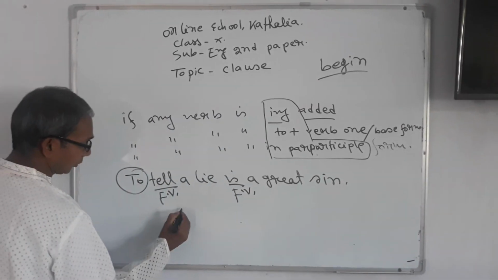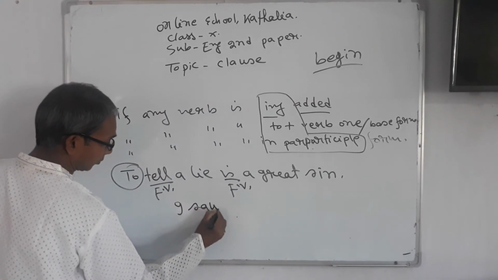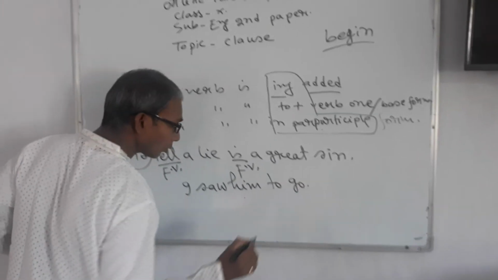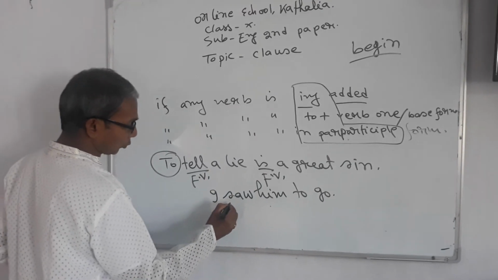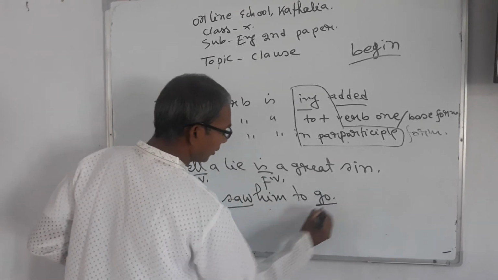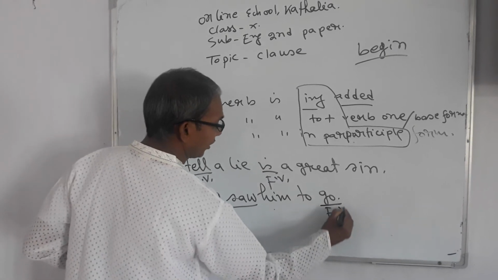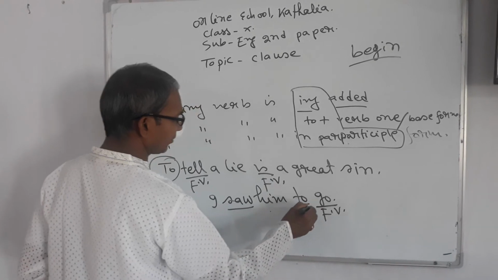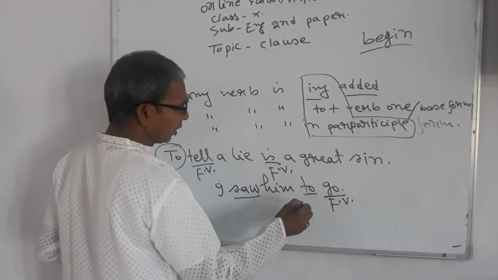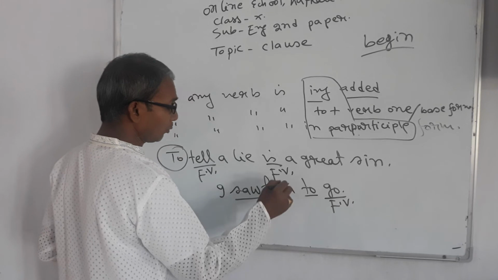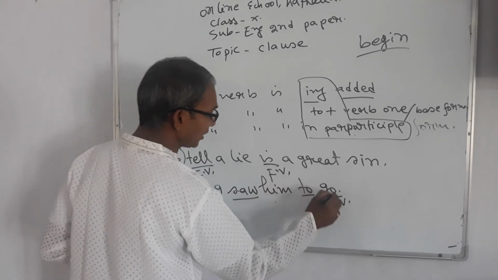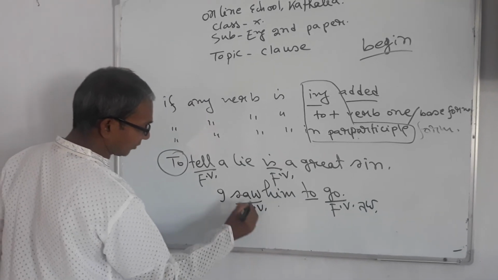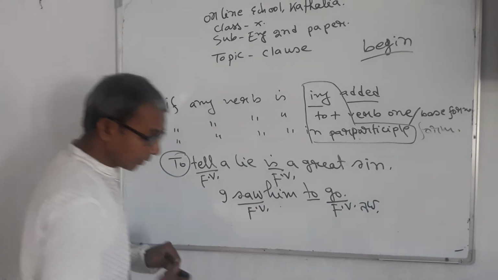Another example. There are also two verbs, saw and go. Go is not a finite verb because there is to before the base form of this verb. So if a verb is used after to, this verb can never be a finite verb. I am going to write down another rule.